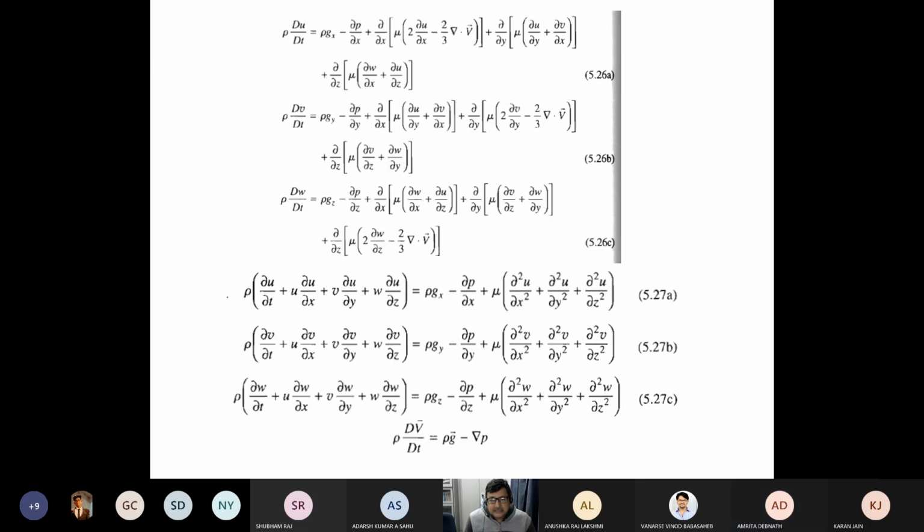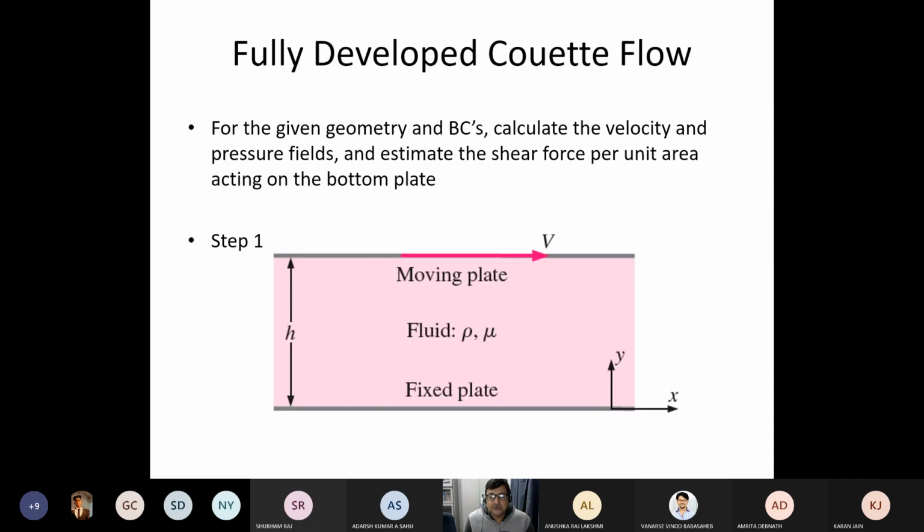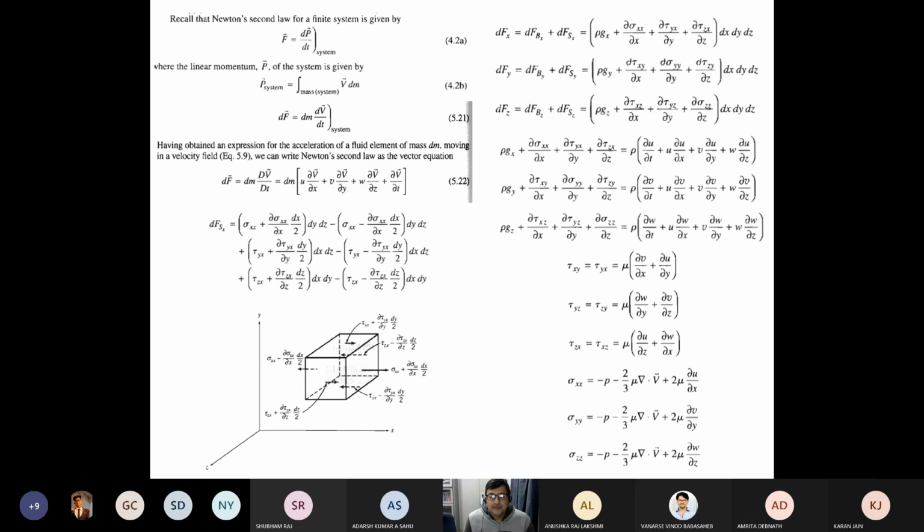This is the derivation that is done just by the differential volume element, right? Up to this point I have done everything using this tensorial notation, right? So I request that these 2 slides, this slide and the next slide, you work out on your own and submit as an assignment.